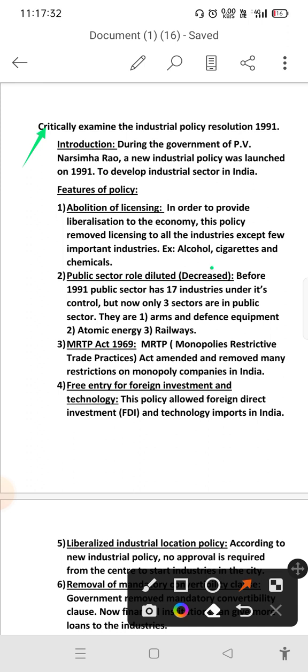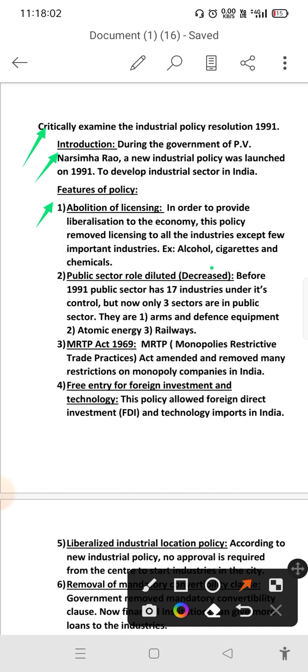First you have to write the introduction. So like this: during the government of PV Narasimha Rao, a new industrial policy was launched in 1991 to develop the industrial sector in India. PV Narasimha Rao was then the prime minister. That's why we call it the government of PV Narasimha Rao. Then after that we have to write some features.